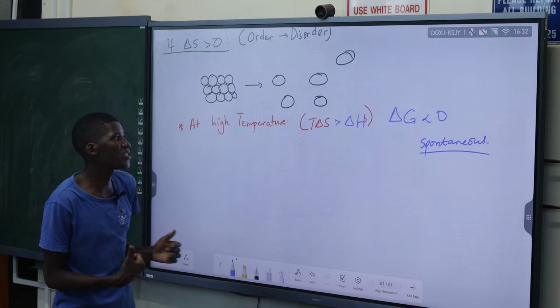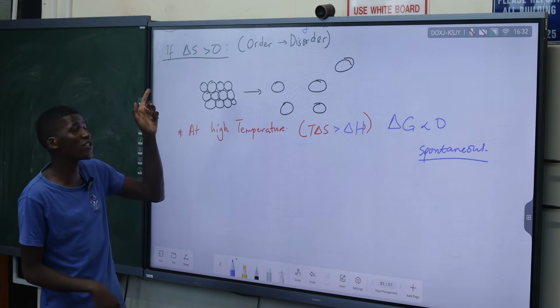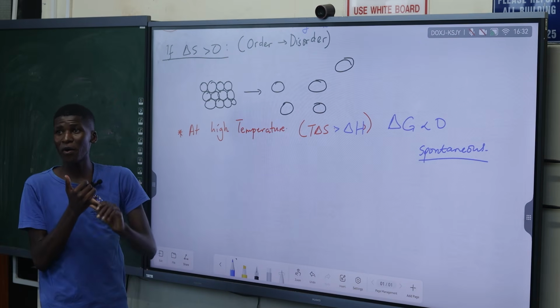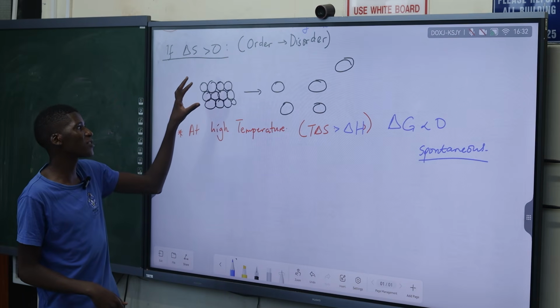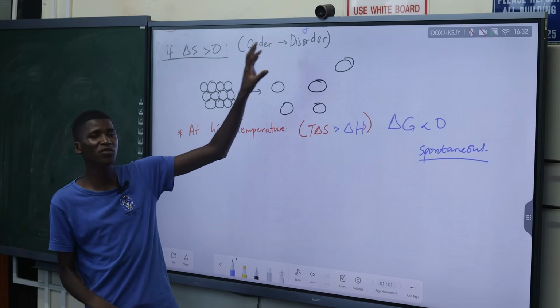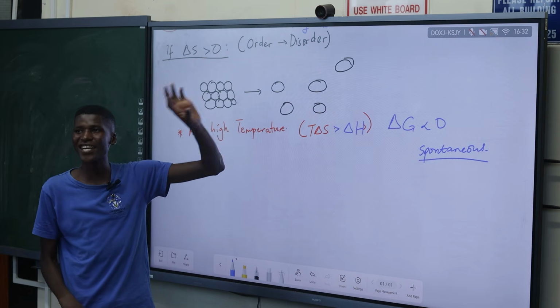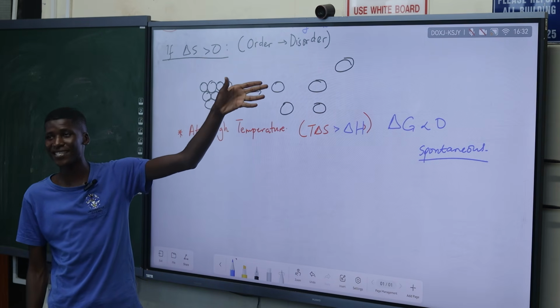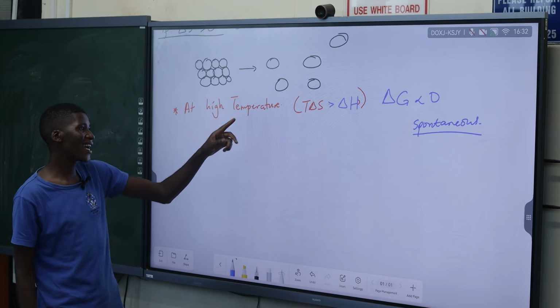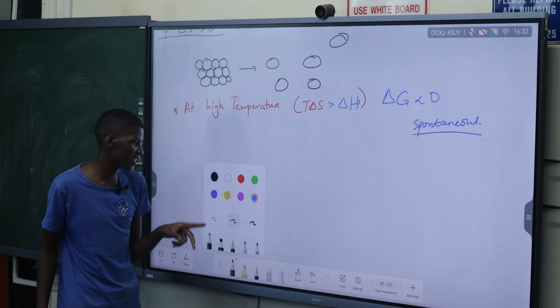So we can only have a spontaneous reaction if the entropy is positive, number one. Meaning the system is moving from a more ordered system to a less ordered one. So it means the disorder is increasing. The entropy is increasing because entropy is just disorder. So at higher temperatures, we are going to have a spontaneous reaction.